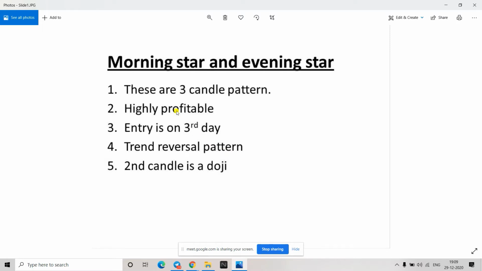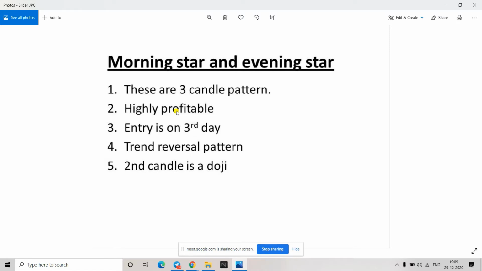So in this, there are three candles which are involved. Like in the two candlestick patterns, we had bearish engulfing, dark cloud, piercing. So there were two candles involved. In this case, one candle has increased, so there are three candles. These are highly profitable because candles are more and we have a little more confirmation. We take an entry on our third candle, and the second candle in this case is a doji.